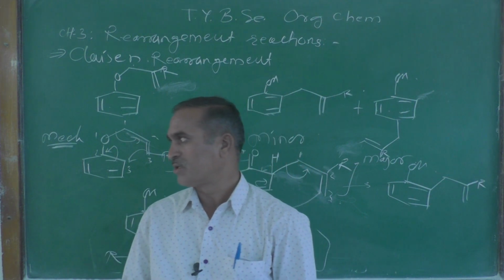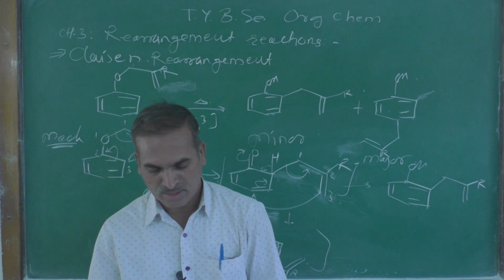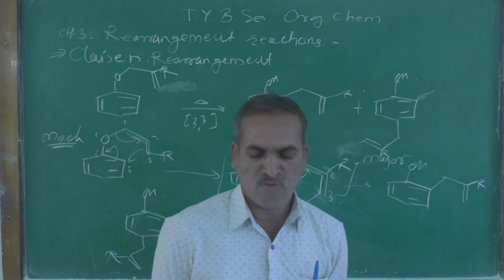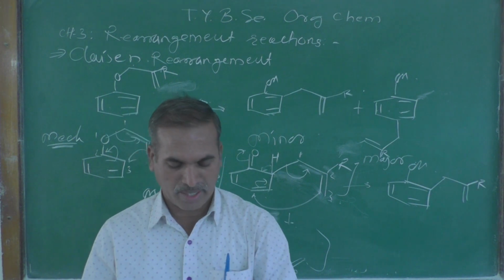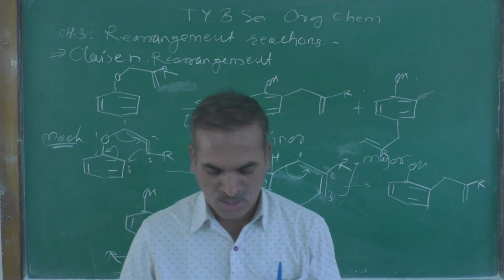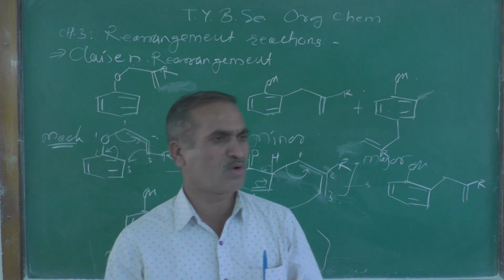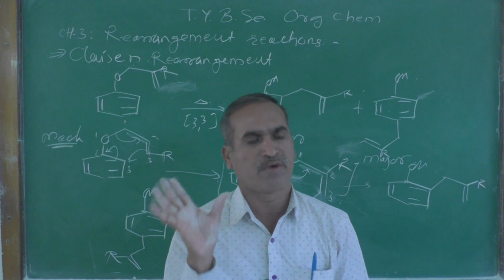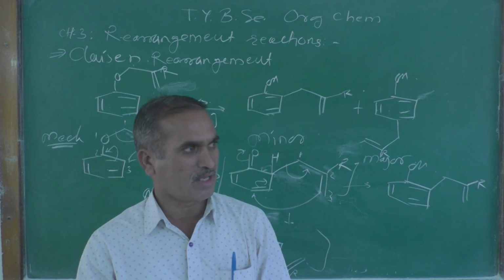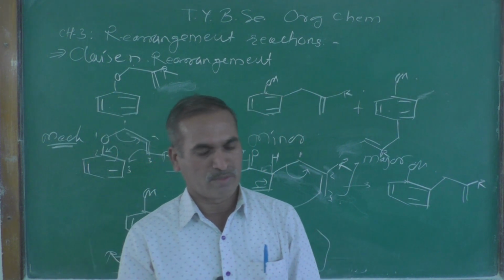First one is a question for 1 mark. Answer the following. This is for 1 mark. For example, what is rearrangement reaction? You just give the correct definition of the rearrangement reaction, and you will get 1 mark.